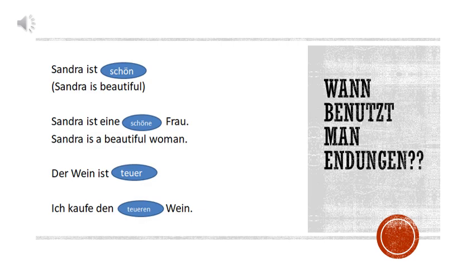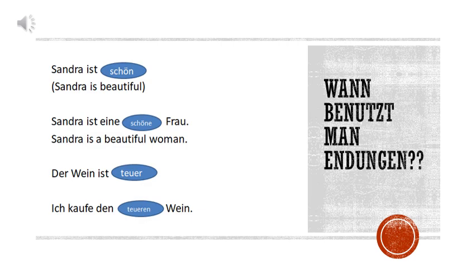Whereas in the second and fourth sentence, there is a noun after the adjective. In the second one, the noun is Frau. In the fourth one, the noun is Wein. As well as along with the noun, there is also an article before the adjective. Eine Frau. Eine is used in the second one, den is used in the fourth one.